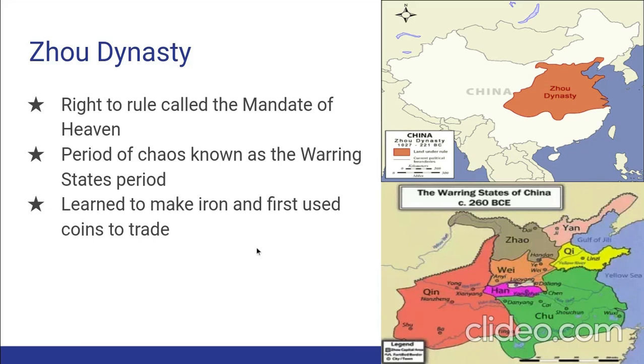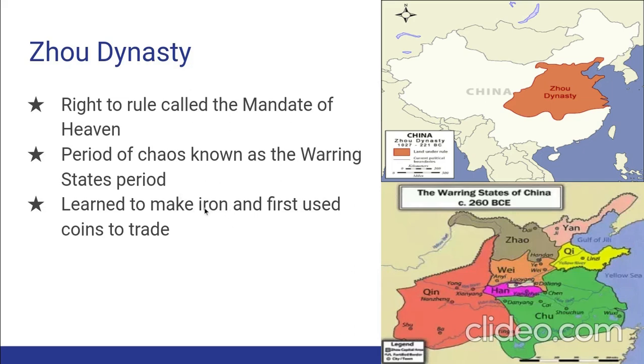But the Warring States period also brought new technology, new ideas. During this time, they learned to make iron. Okay, iron is stronger than bronze. Iron was used for weapons, to make stronger weapons.